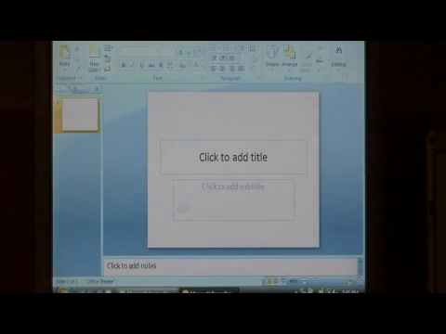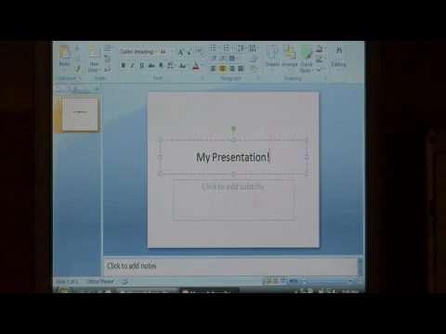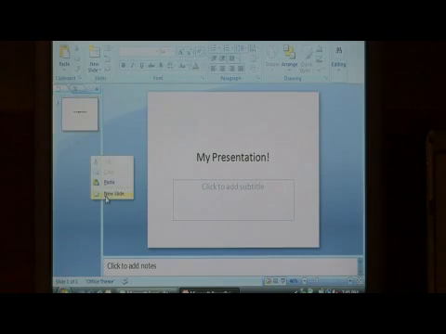Now here's our default slide. I'm just going to say in here, my presentation. Now we want to create a slide that has a chart. To do so, let's right click in this area to the left and say New Slide.